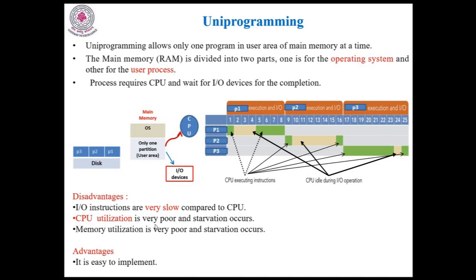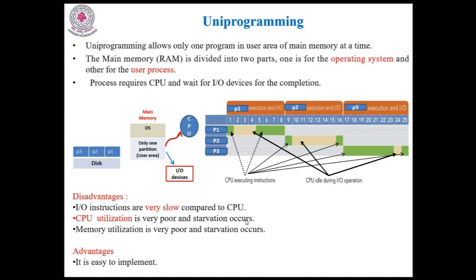Next, CPU utilization is very poor. You see in this entire diagram how much CPU time is idle. Here is 3 milliseconds, 6 milliseconds, 1 millisecond. So a total of 10 milliseconds out of the entire 25 milliseconds. So CPU utilization is very poor.